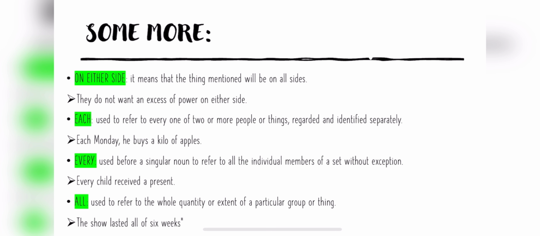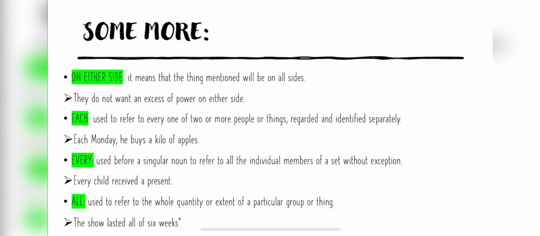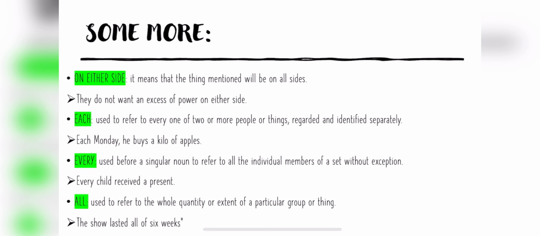The next is each. Each is a word used to refer to every one of two or more people or things regarded and identified separately. Like each Monday, he buys a kilo of apples. The next is every. Every is used before a singular noun to refer to all the individual members of a set without exception. For instance, every child received a present. It means कि जितने भी बच्चे वहाँ पे present थे, they got a gift. उन सबको एक gift मिला.